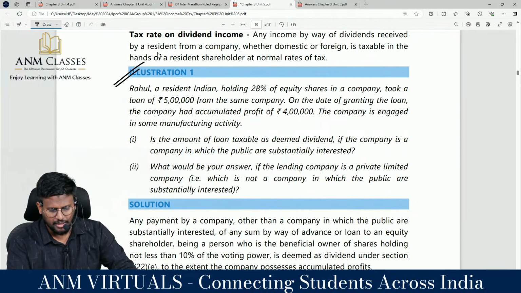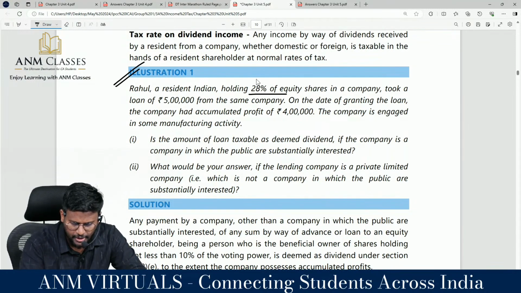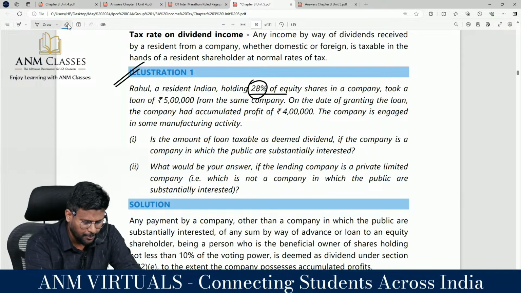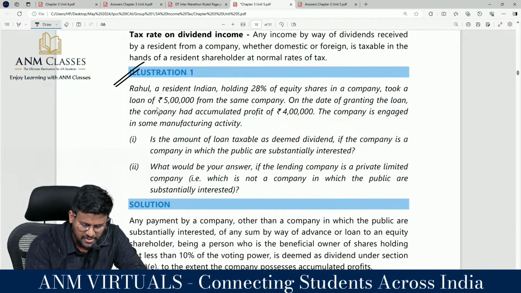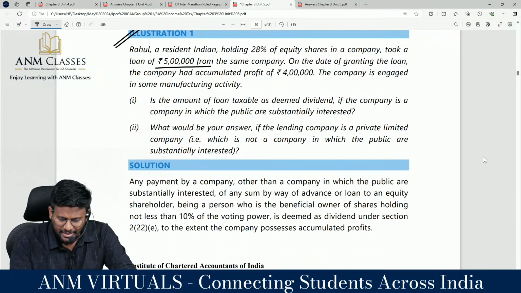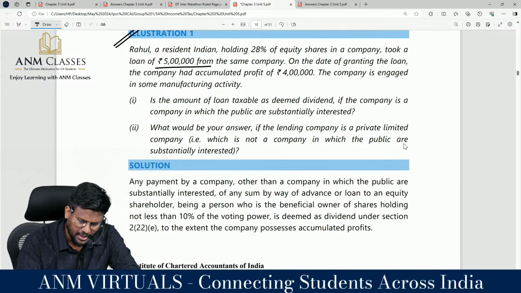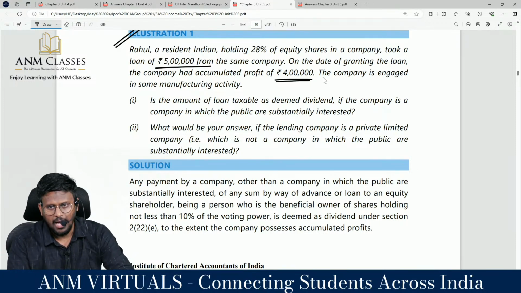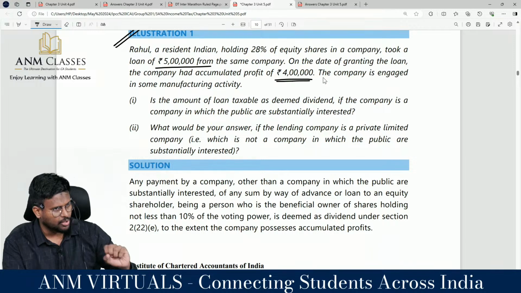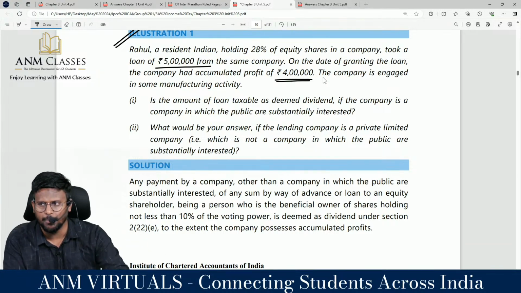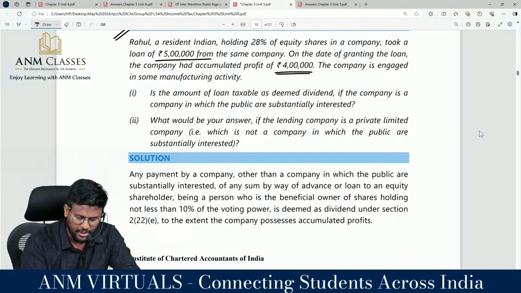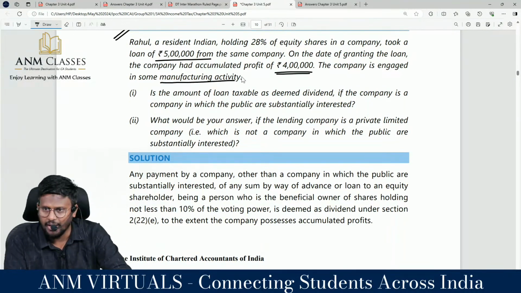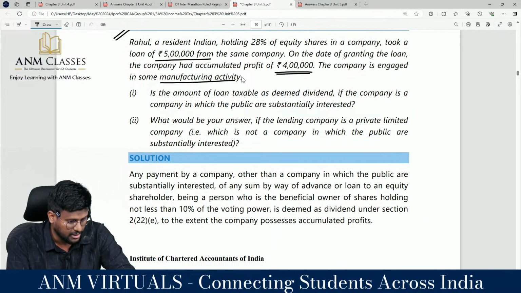Rahul, a resident Indian, holding 28% of equity shares. 28% means, sir, he is having substantial interest in the company. He took a loan of 5 lakh from the same company, correct? Yes, sir. On the date of granting the loan, the company had accumulated profit of 4 lakhs. So only 4 lakh rupees of accumulated profit was there. To the extent of accumulated profit only will be treated as dividend. The company is engaged in some manufacturing activity. Lending money is not their business; they are engaged in manufacturing activity, correct?